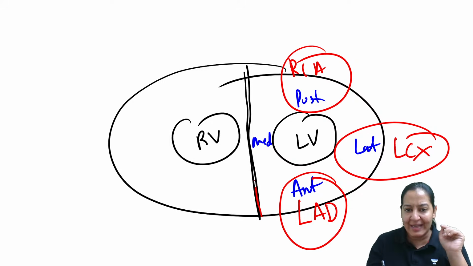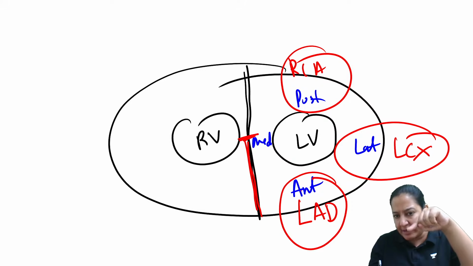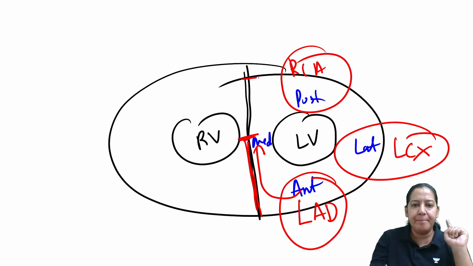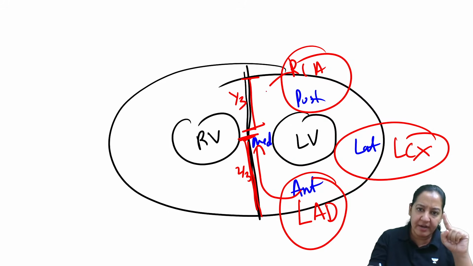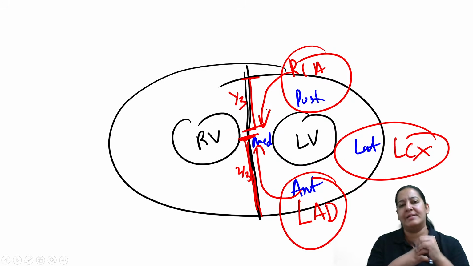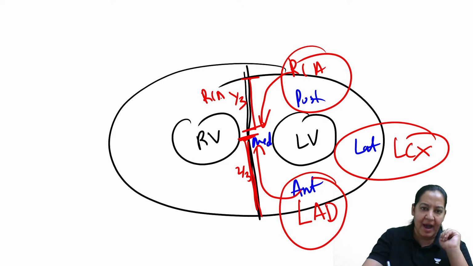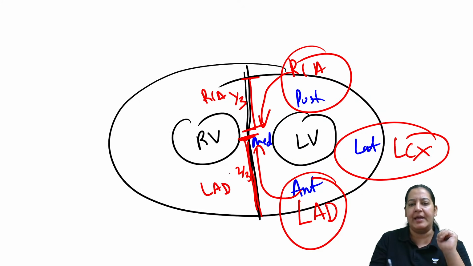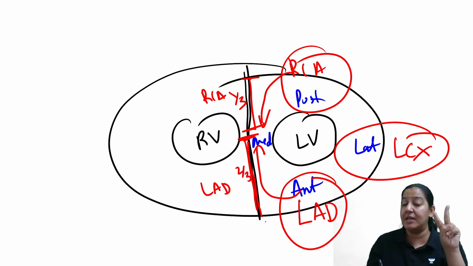So the medial wall's anterior 2/3 is supplied by the continuation of the LAD, right? And the posterior 1/3 is supplied by the continuation of the posterior wall artery, that is RCA. So this portion is supplied by RCA and this portion is supplied by LAD. So the medial wall has dual blood supply, double coronaries.